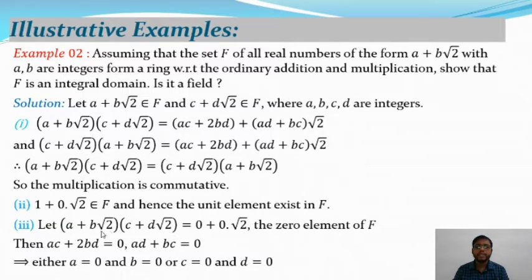Now a plus b root 2 into c plus d root 2 equals 0 plus 0 root 2, which is the 0 element of F. From this we get a c plus 2bd equals 0, as well as ad plus bc equals 0, equating the first and second parts of this equation. So from the first and second equations we get either a equal to 0 and b equal to 0, or c equal to 0 and d equal to 0.